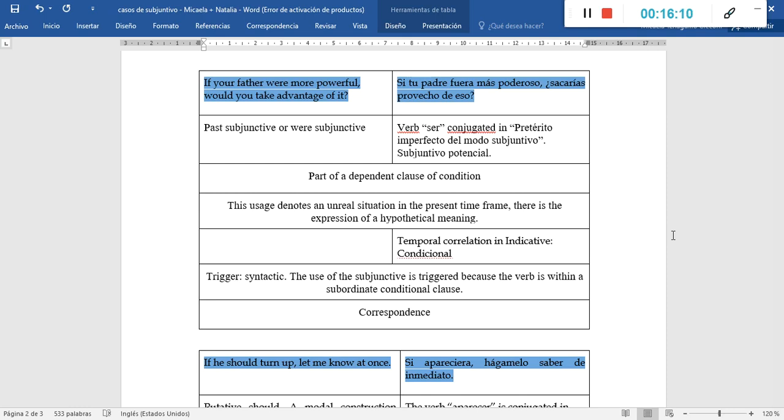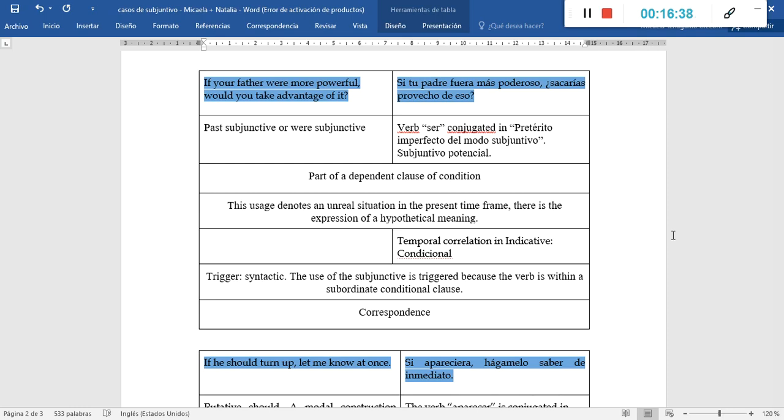I am quoting the information you have on your handbook. The past subjunctive or were subjunctive is hypothetical in meaning. We normally find the were subjunctive in conditional or concessive clauses, or in subordinate nominal clauses after the notion of wish and suppose.